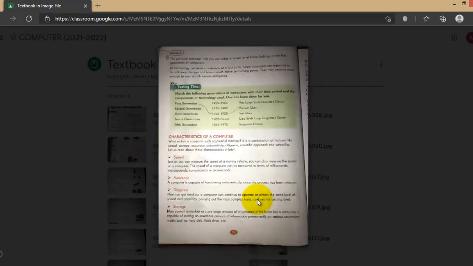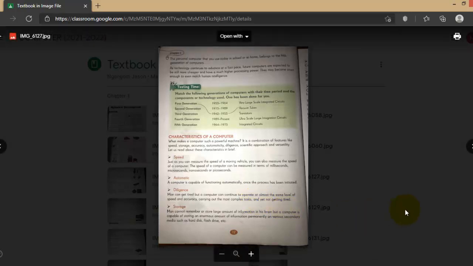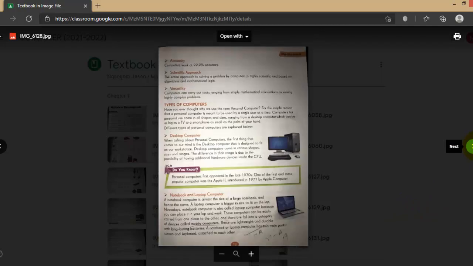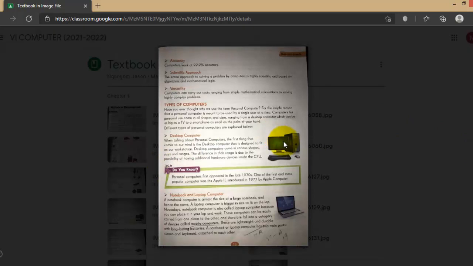Characteristics of computers. Computers are different from human beings or any other animal. The characteristics are speed, automatic, diligence, storage, accuracy, scientific approach, and versatility. These are the characteristics of a computer which are different from our mankind. And types of computers: there are desktop computers and notebook and laptop computers, which are more portable than desktops. A desktop is fixed on a table, and it is very large, bigger in size than the laptop.